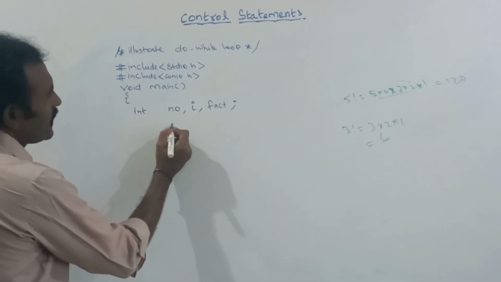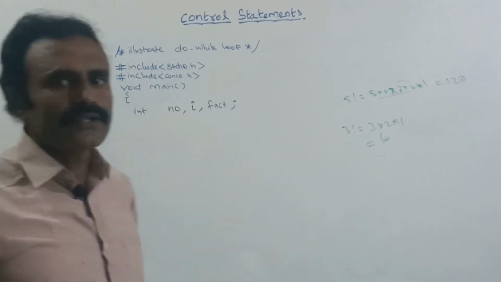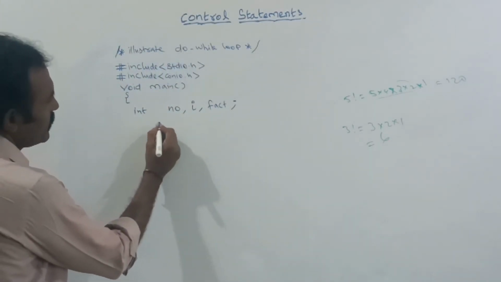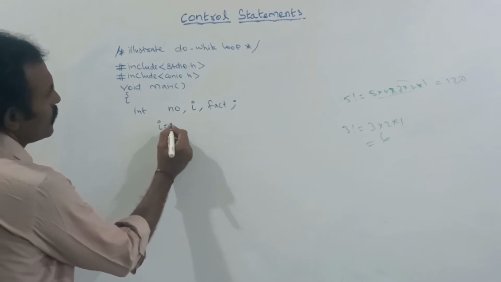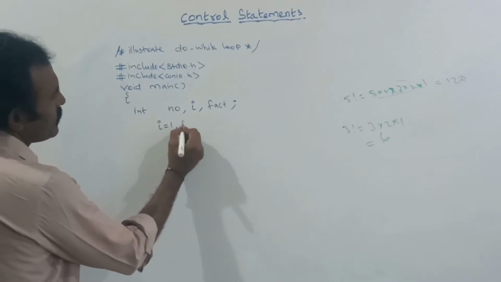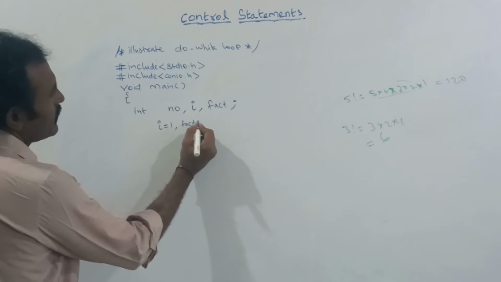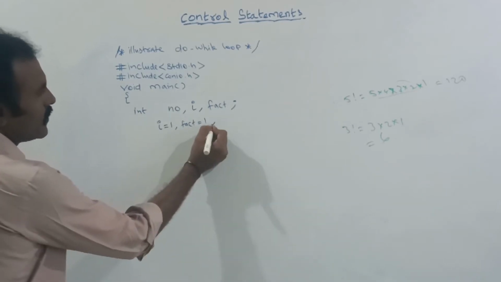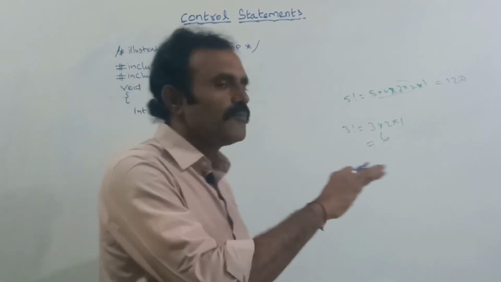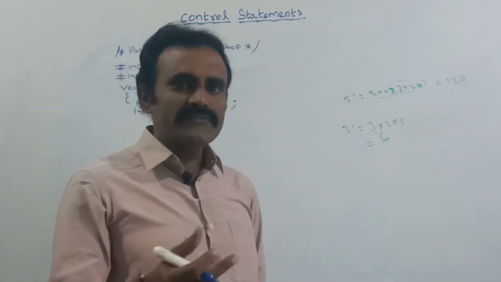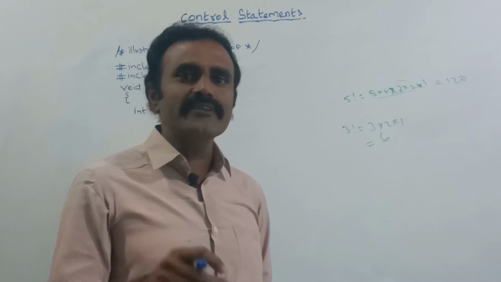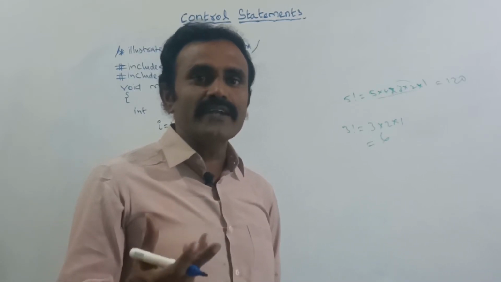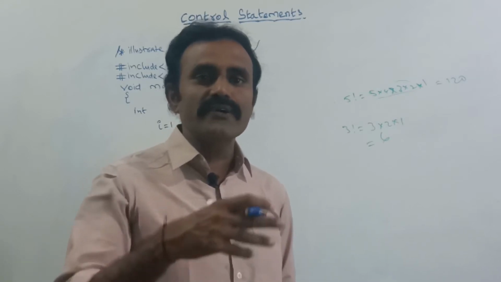Now I am going to initialize the values. For the loop we should initialize the value, so I value is equal to 1. Next, the factorial value I am also going to initialize to 1. Why initialize it to 1? In factorial we multiply up to 1. If you initialize the value to 0, every value multiplied by 0 will be 0.